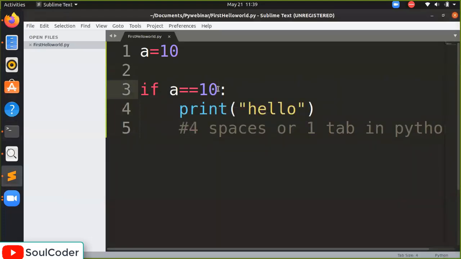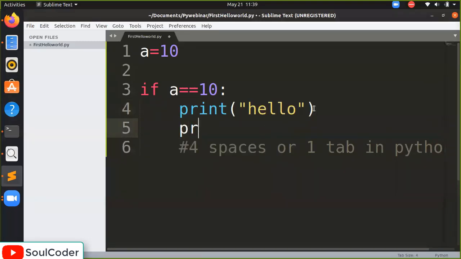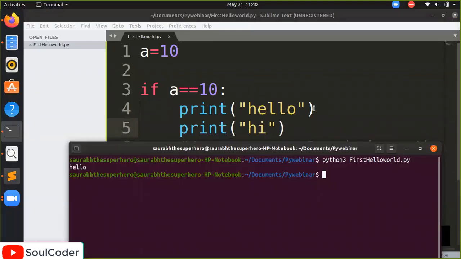What is the condition here? A equal to 10. What is if? We are saying if this is true, then only execute this statement. We can write multiple statements here. Print hi. We can see this again, print hello hi, so it will get displayed.